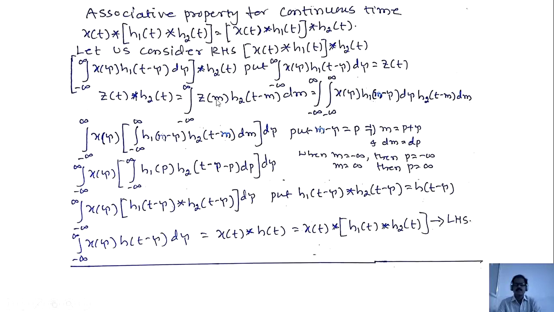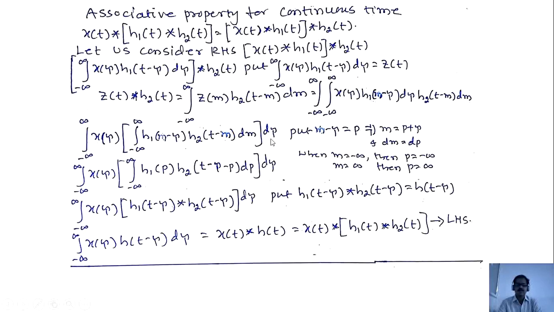t will be replaced by m. For z of m, I just have to replace small t by m. And the remaining is h2 of t minus m dm. Rearranging the terms, this I write first: integration from minus infinity to plus infinity of x of tau d tau.